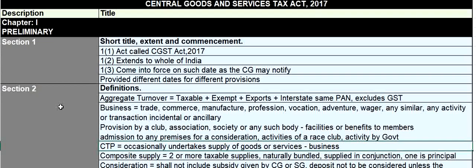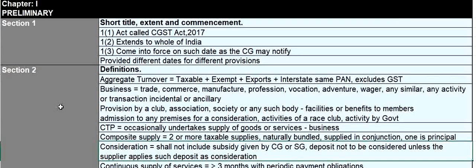Casual taxable person means a person who occasionally undertakes supply of goods or services for business purposes. Composite supply means two or more taxable supplies naturally bundled, supplied in conjunction, and one is a principal supply. So four important parameters are there for a composite supply: two or more taxable supplies, naturally bundled, supplied in conjunction, one is principal supply.